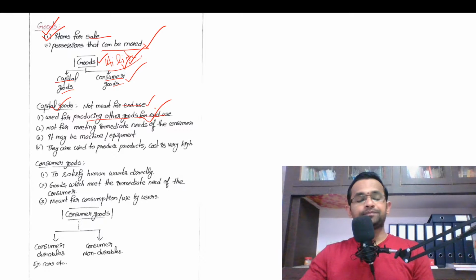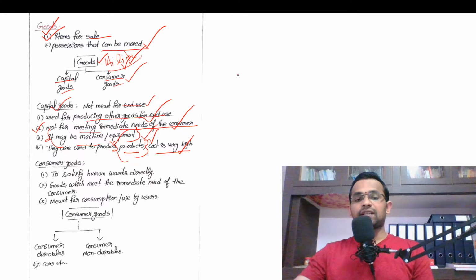For example, machines which are used in the manufacturing process are called capital goods. Machines are used to produce the end products, the products which are consumed by the consumers. So these capital goods are not for meeting immediate needs of the consumer, and it may be machine or equipment. They are used to produce products, and the cost of a capital good is very high.